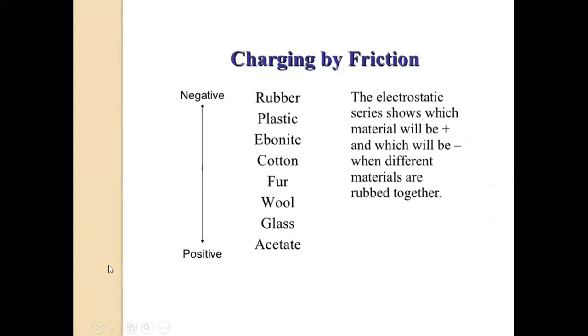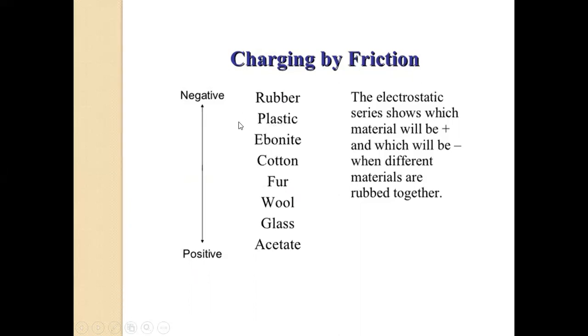Now, how are we going to find which material becomes negative, which gains electrons and which loses electrons? You can see there is a chart over here. This chart will tell you, for instance, when we are taking two materials, like rubber and plastic, when we rub them together, the rubber will gain electrons and become negative, and the other one will become positive.